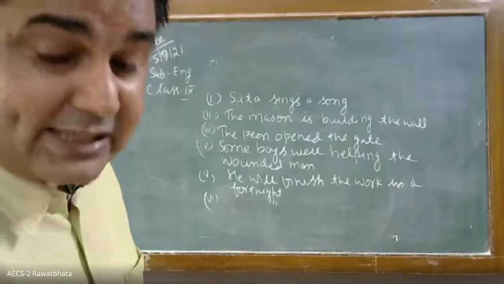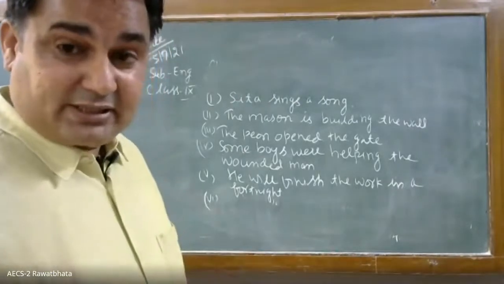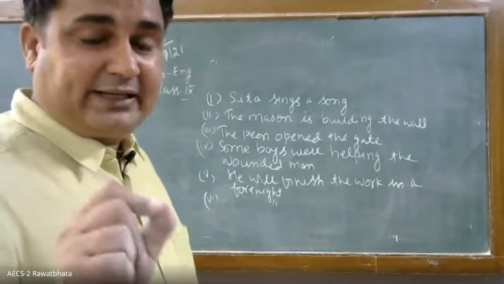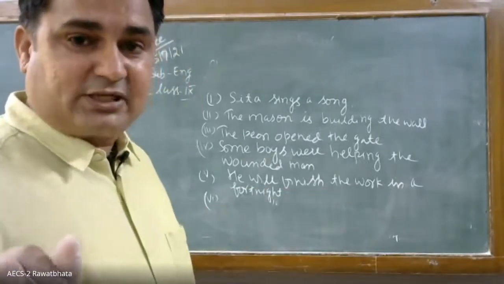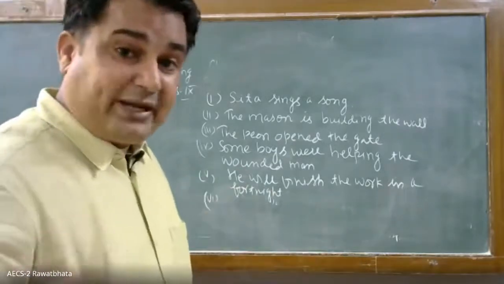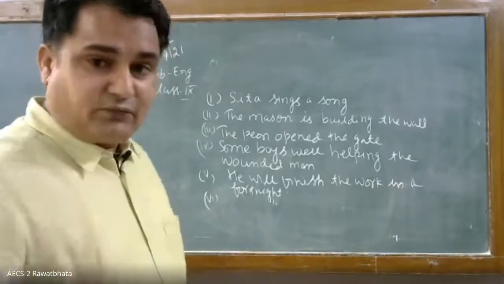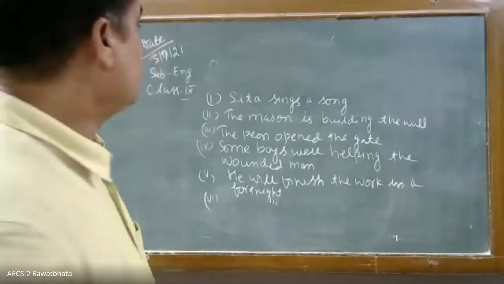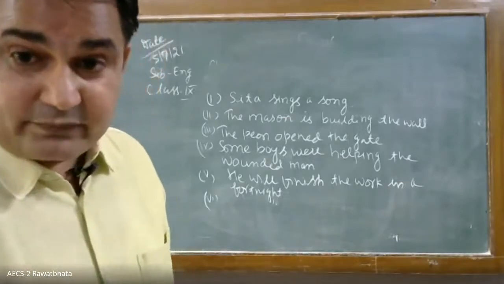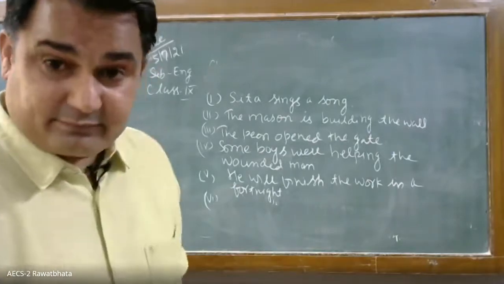The wall is being. Ing is there. Present continuous. So the wall is being. If it is present continuous or past continuous, being will come. The verb form will be the third form. So the wall is being built by the mason. The wall is being built by the mason.